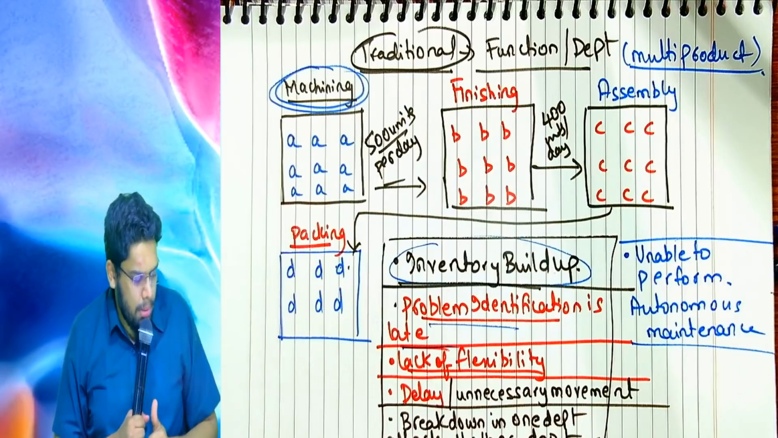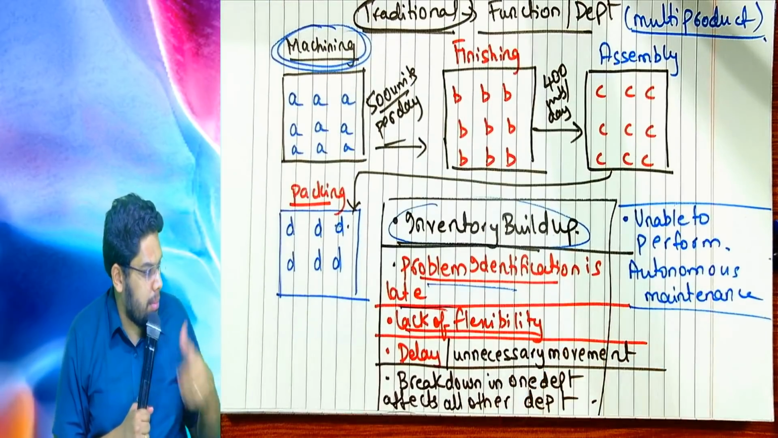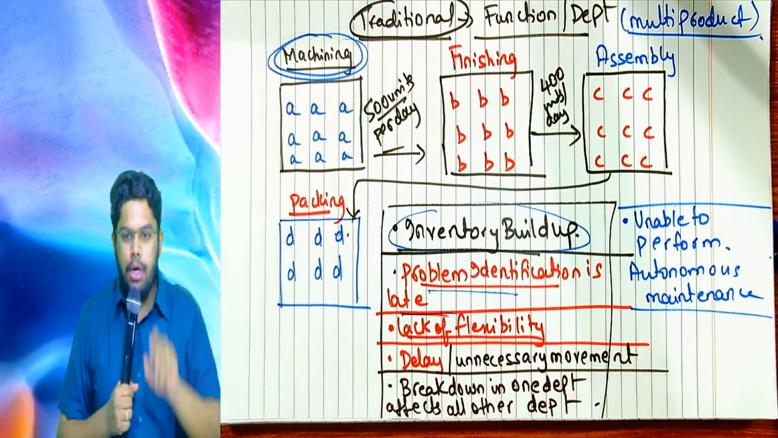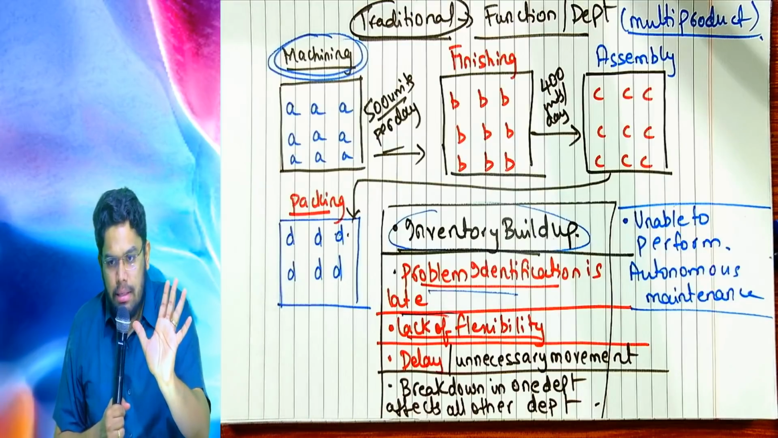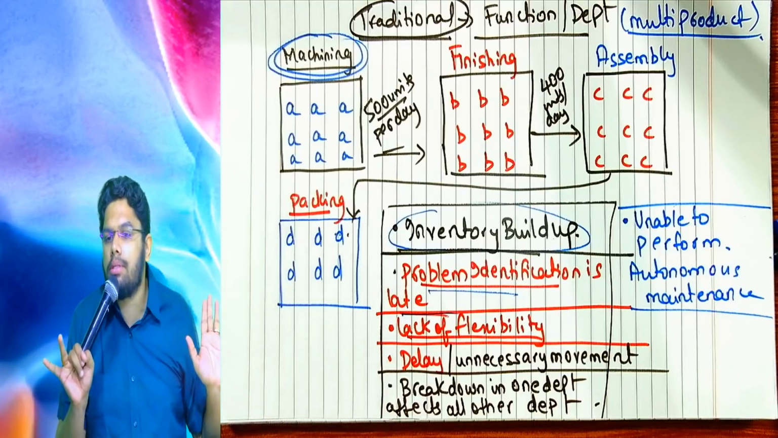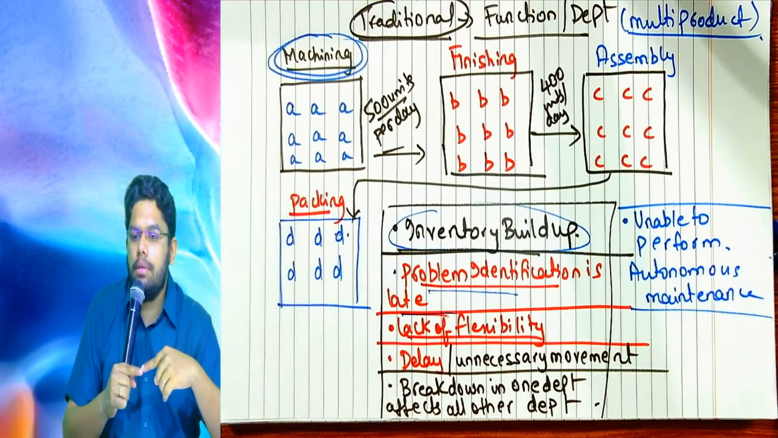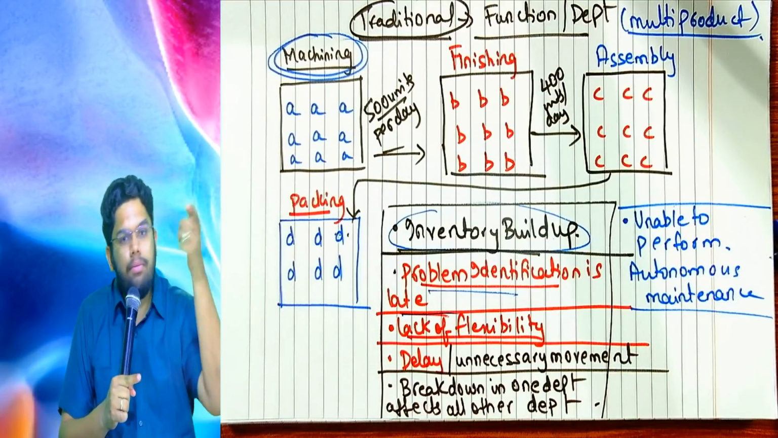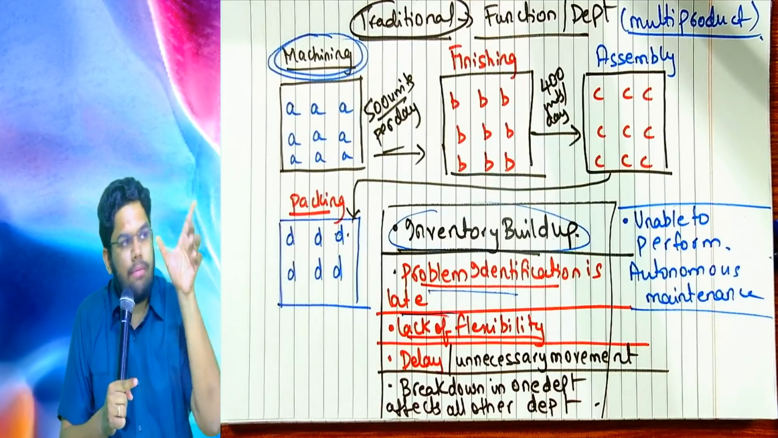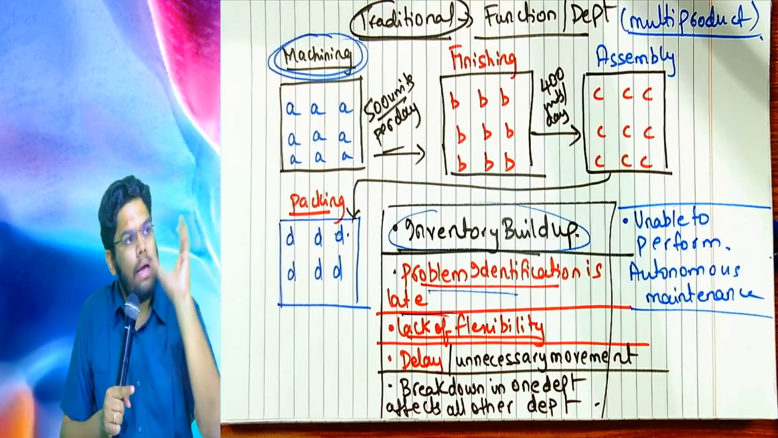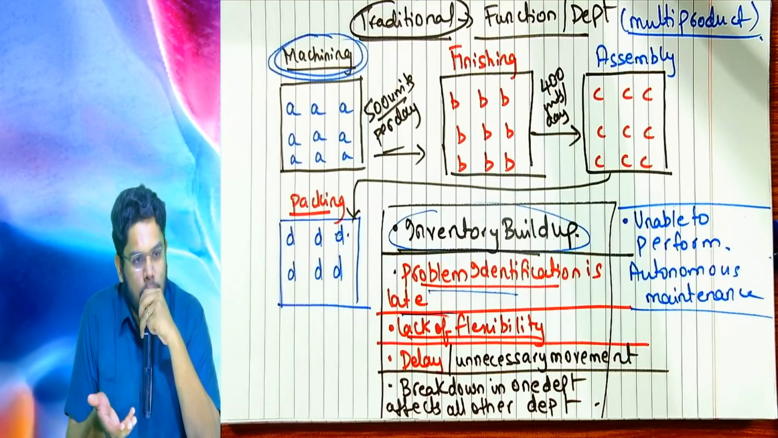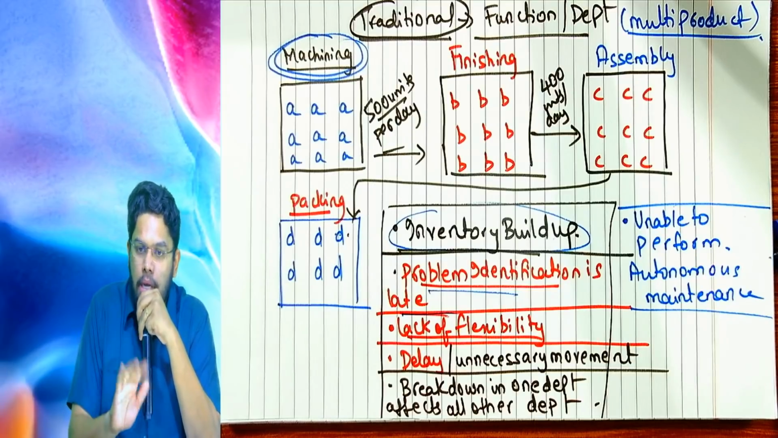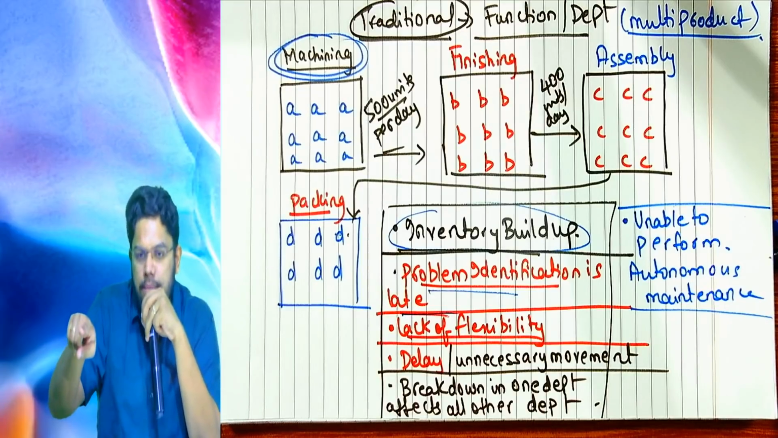Come on, what is the next problem? Breakdown in one department affects all the other departments. Did you understand this point perfectly? If the finishing department has a breakdown, all the other departments' work will stop. It's like a circuit breaker with no fuse. When a fuse breaks because of high voltage, the entire electrical system will come to an end. So, finishing breakdown results in loss of activity, stoppage of activity in all the other departments. Is it clear? Come on, yes or no?